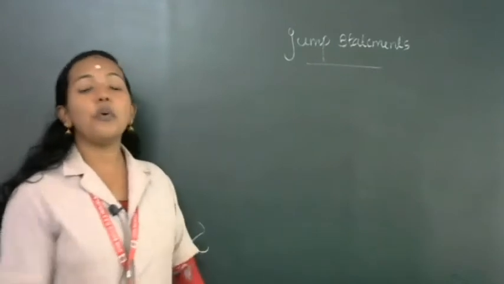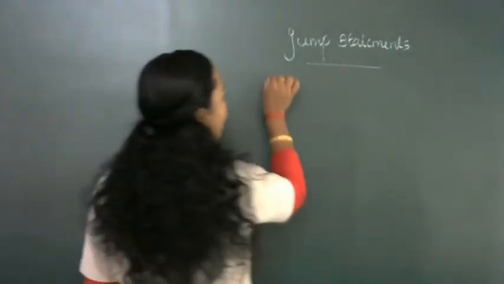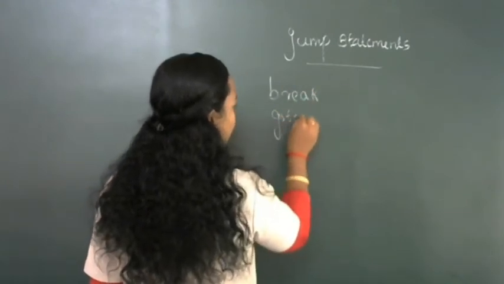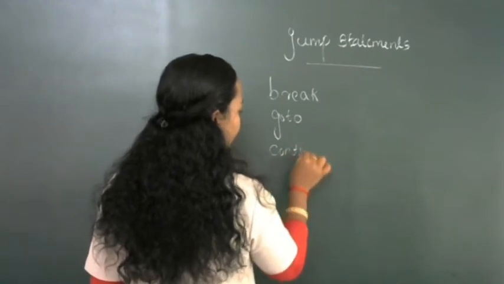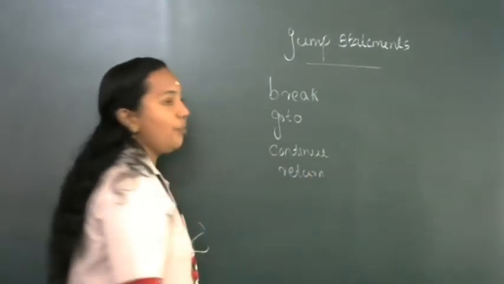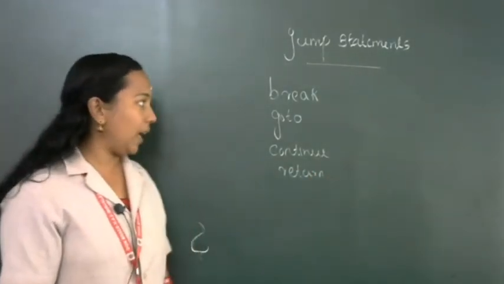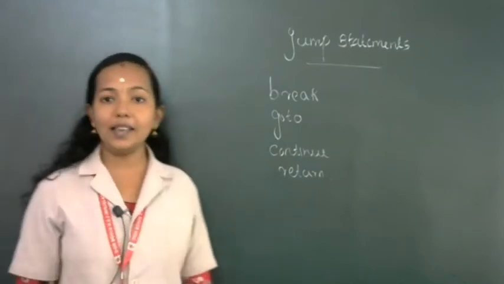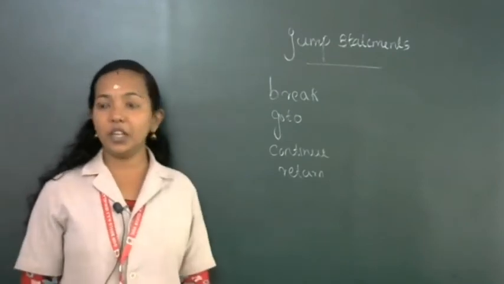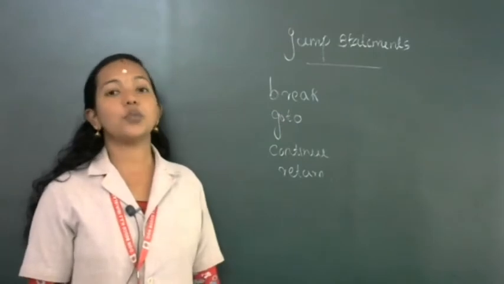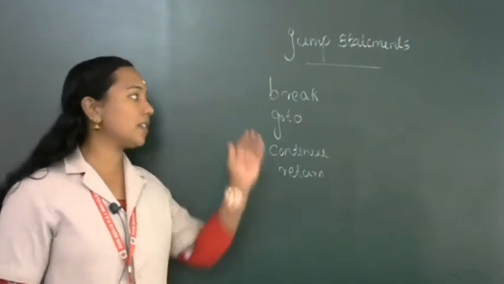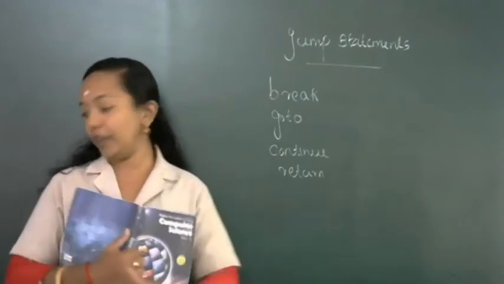Okay, so there are 4 different types of jump statements present. First one is break, then goto, then continue, then return. These are the 4 jump statements: break, goto, continue and return statement. So these are the 4 commonly used jump statements in C++. We will discuss all these jump statements with the help of an example.